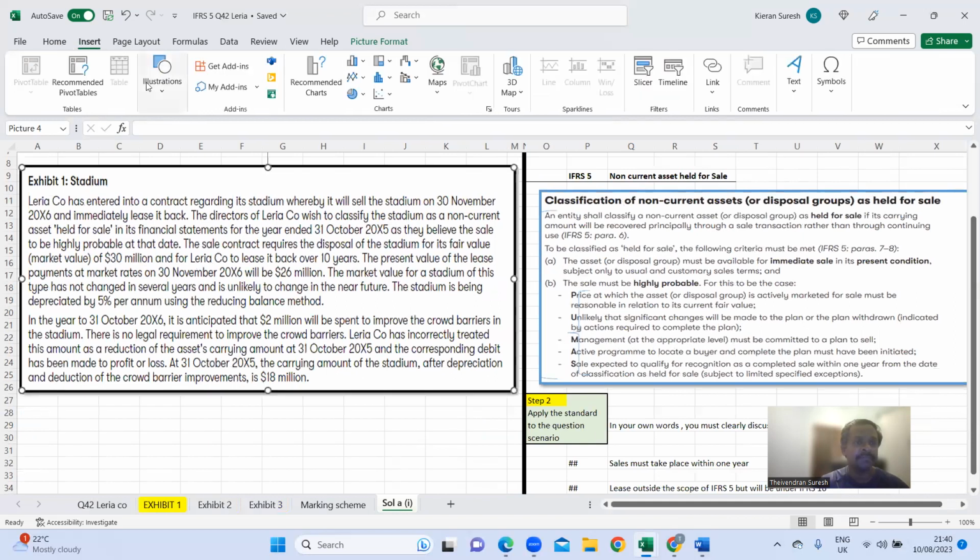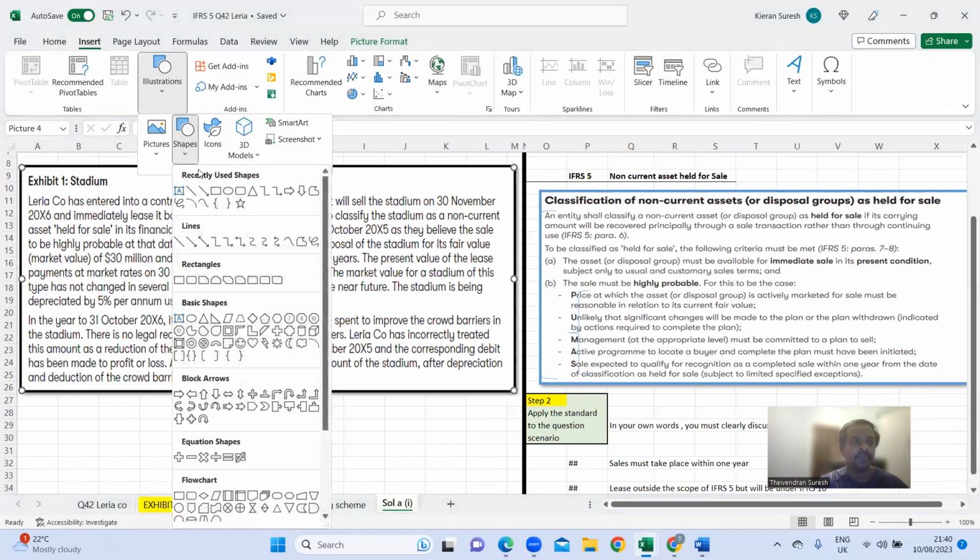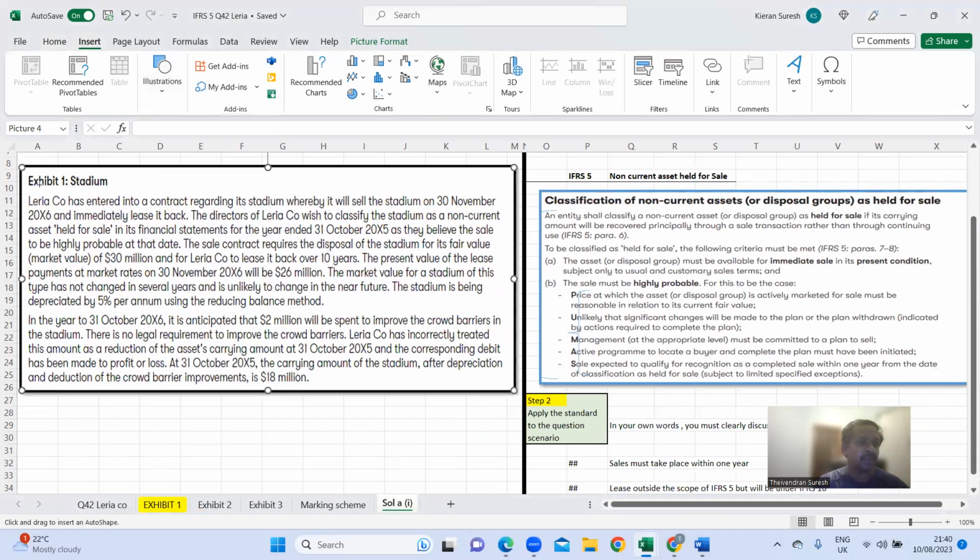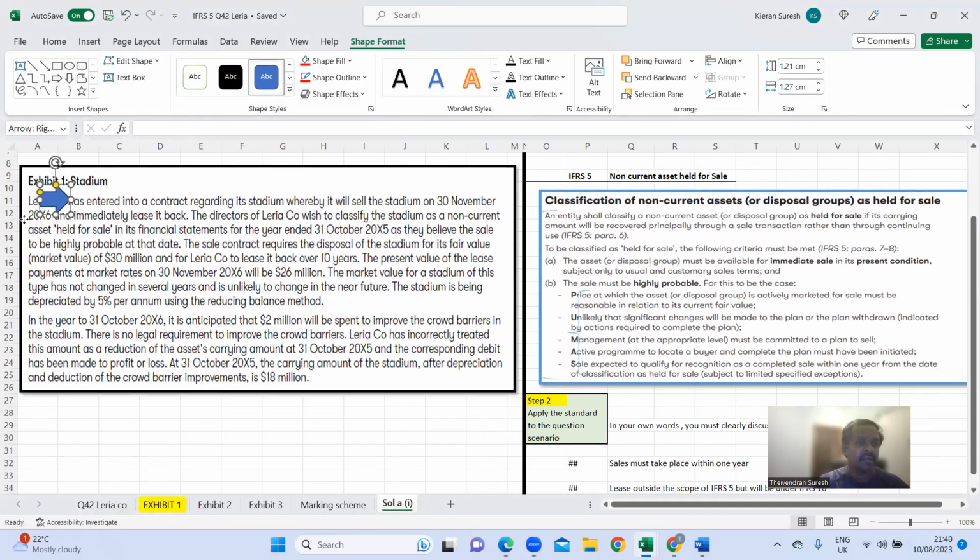I'll be quick here. It says, Leria company has entered into a contract regarding its stadium. So we've been asked whether the stadium could be declared as a non-current asset held for sale. What are the conditions we'll be looking for? It must be ready for immediate sale now. It has not been sold yet, but it must be ready for immediate sale. That means you're not going to do any repairs. It is ready now for immediate sale.